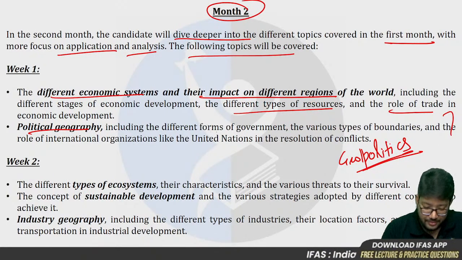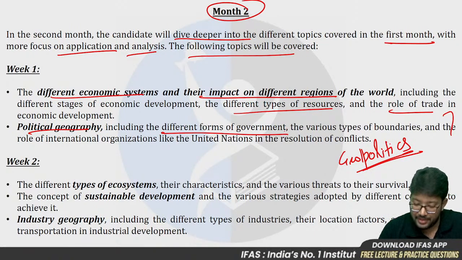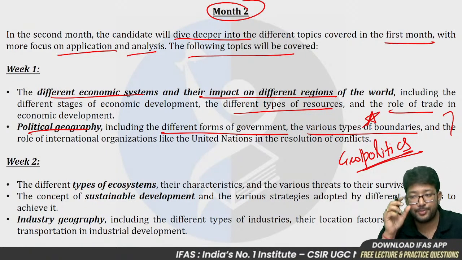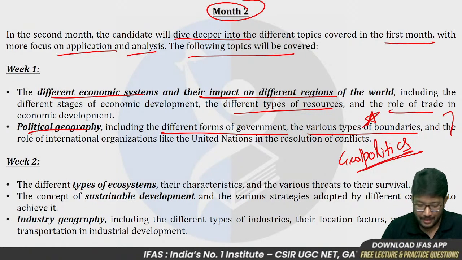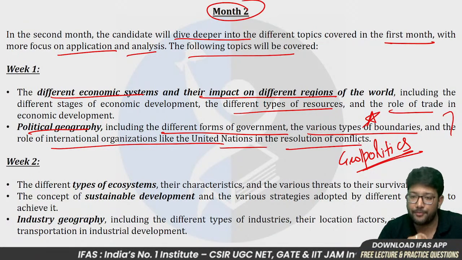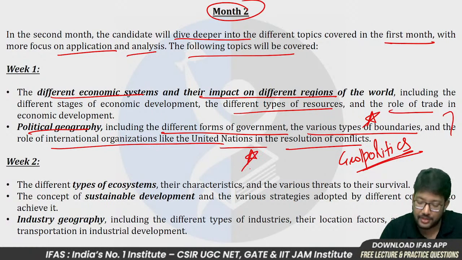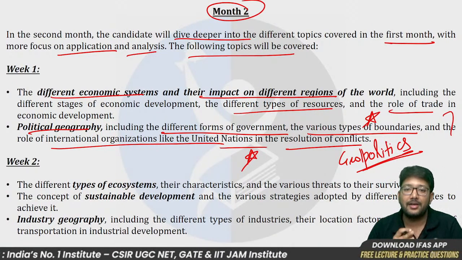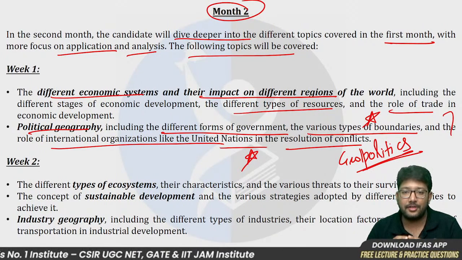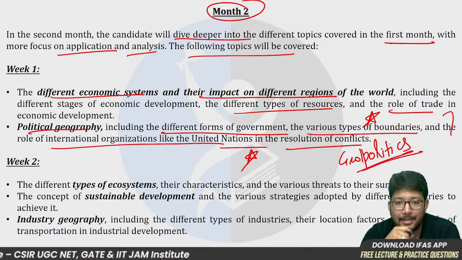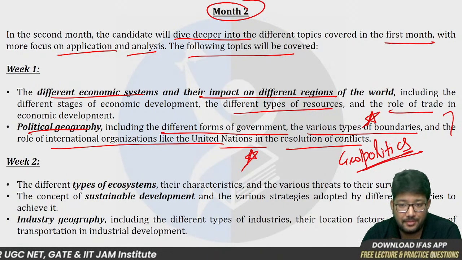And in political geography, we will read about different forms of government, various types of boundaries, very important. Disputes between countries happen over boundaries, and the role of international organizations like the UN in the resolution of conflicts. It's a very hot topic because of the Russia-Ukraine war, how the UN is playing its role in resolving the war. What efforts are made by the UN for the peace talks.